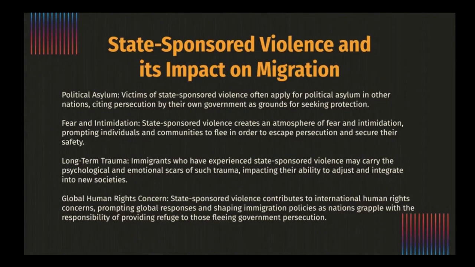State-sponsored violence, rooted in historical legacies of colonization and imperialism, significantly shapes immigration dynamics. State-sponsored violence refers to the use of force, coercion, or repression by a government or its agents against its own citizens. This form of violence can have profound effects on immigration patterns and individuals. While some people seek political asylum, this process may take too long and be too complicated to pursue in the face of imminent threats. Proving threats of violence is a difficult process rife with administrative hurdles that some people with limited education, literacy, and money may find challenging.